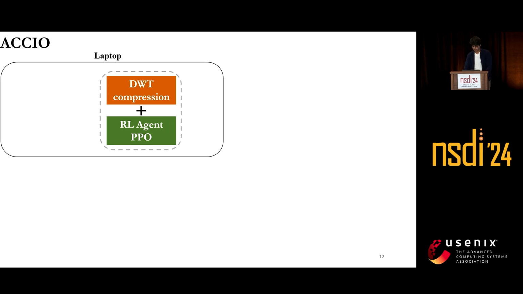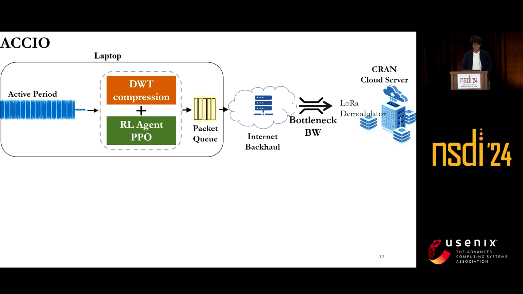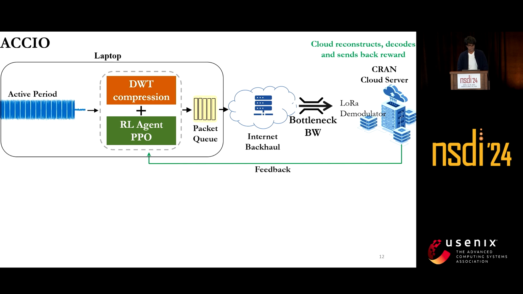ACIO runs on a laptop. And as I just mentioned, there is an activity detection block, which is continuously listening to the incoming radio samples. Whenever there is an activity, it isolates it from the noise samples into what we call an active period. Those active periods are fed to ACIO. ACIO observes the environment and compresses it. And as TCP packets, it sends all these samples to the cloud server via internet backhaul. In the cloud, the signal is reconstructed, decoded, and a reward is computed, which is sent back to the RL agent in this feedback loop, and the RL agent updates its policy.